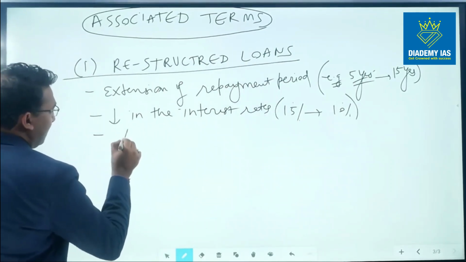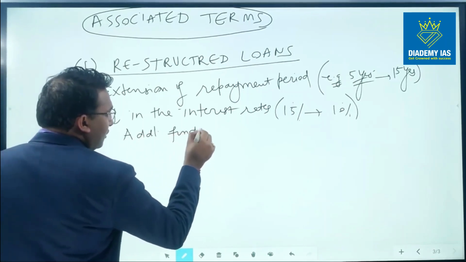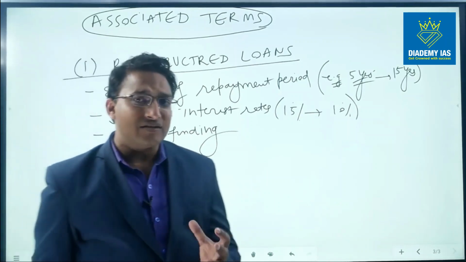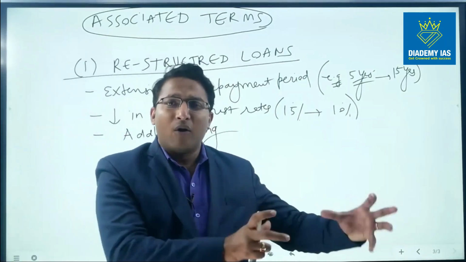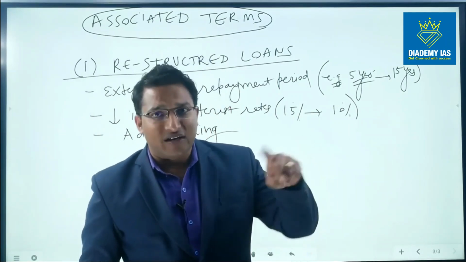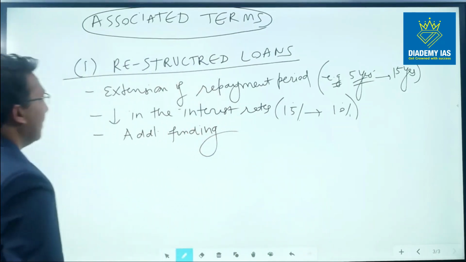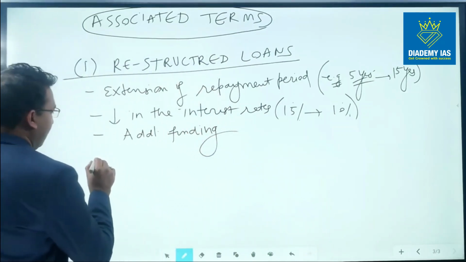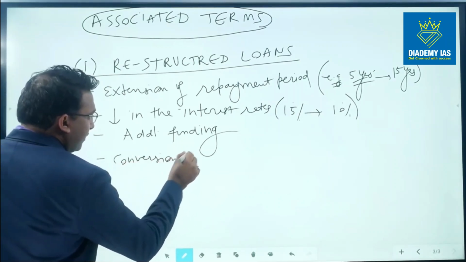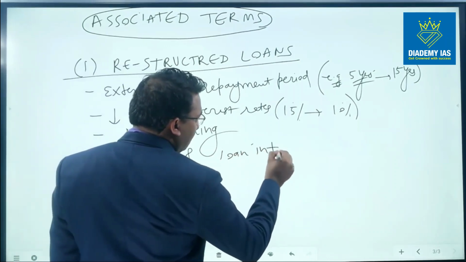Another restructuring can be in the form of infusion of additional funding. So even if the account is NPA, if the bank thinks that just by giving a small amount of money for running the business the company can come back on track, in that case the bank will give a loan as additional funding. Another form can be the conversion of loan into equity.